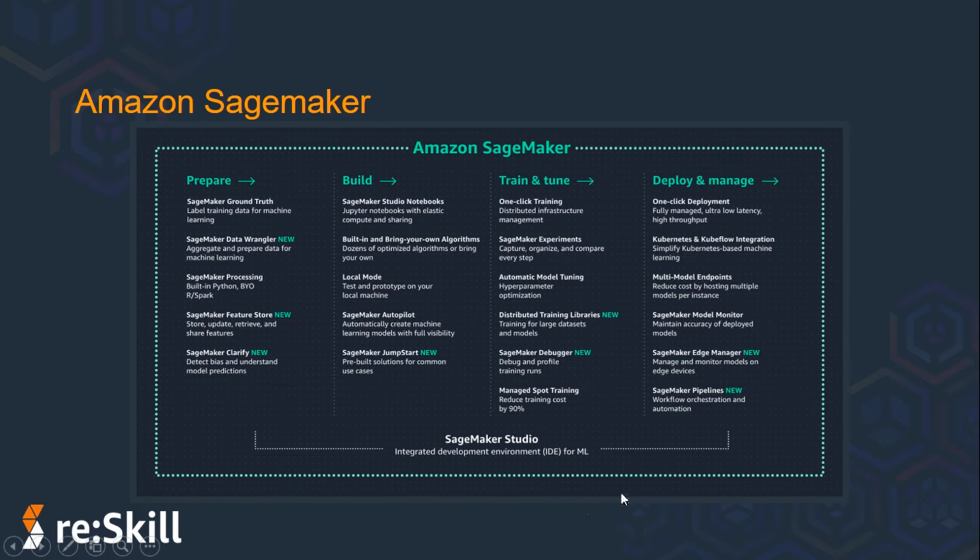Then comes SageMaker Autopilot. It automatically creates machine learning models with full visibility. It automatically inspects the raw data, applies the feature processors, picks the best set of algorithms, trains and tunes multiple models, tracks their performance, and then ranks the models based on performance, all with just a few clicks. The result is the best performing model that you can deploy in a fraction of the time normally required to train a model. Apart from this, we have SageMaker Clarify, which I'll be explaining right now.